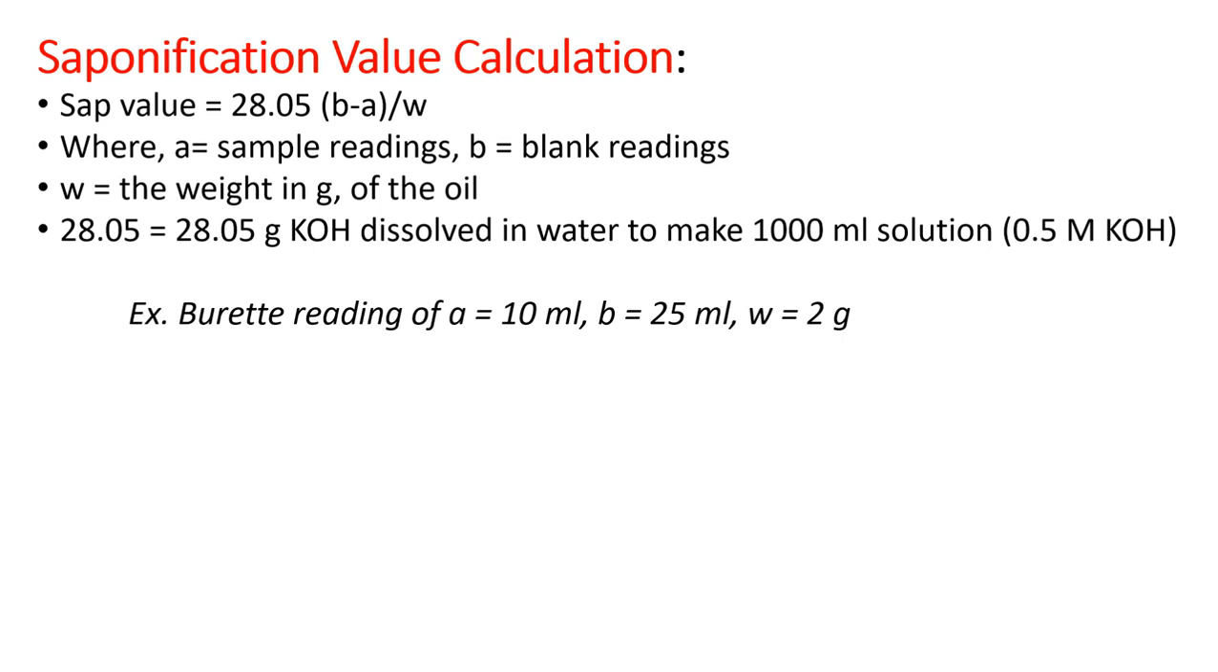Now we will take our example. Burette reading was 10 ml for the sample, 25 for the blank, and the weight was 2 grams. So 28.05 into (25 minus 10) divided by 2. So this is 210.4.